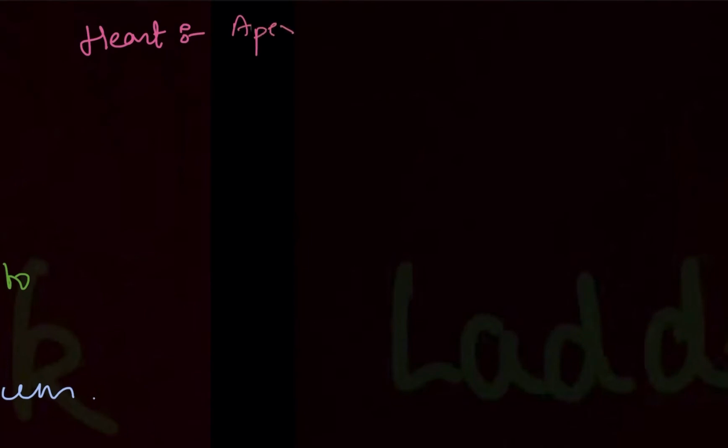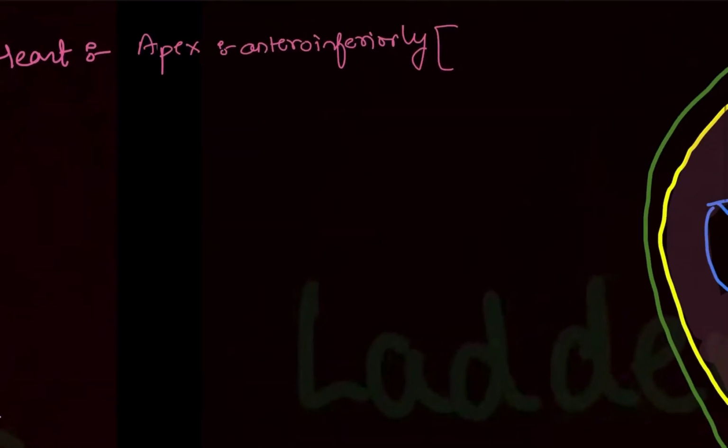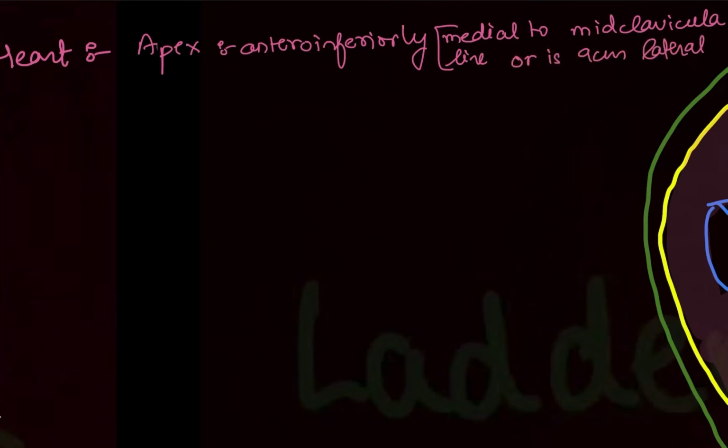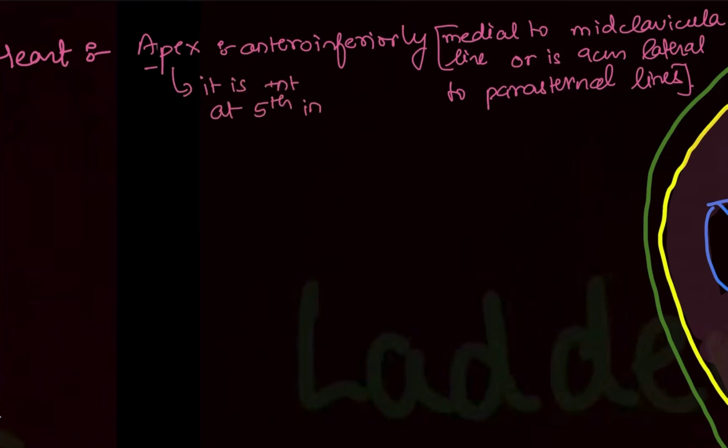So the heart has an apex, right? The apex is present antero-inferiorly. Location wise, the heart apex is medial to the mid clavicular line, or you can say it is 9 centimeter lateral to the parasternal line. If you know these lines which we have done in the very first video, then what I have written here is very clear to you. The apex is present at the 5th intercostal space. Which intercostal space? 5th intercostal space.